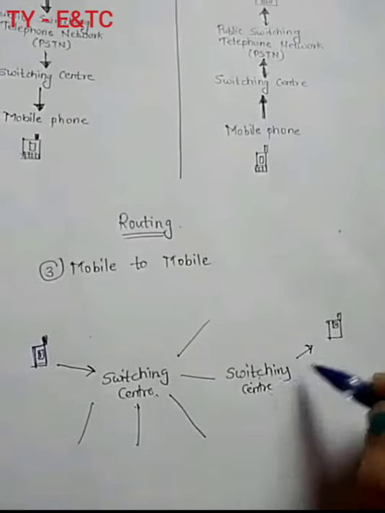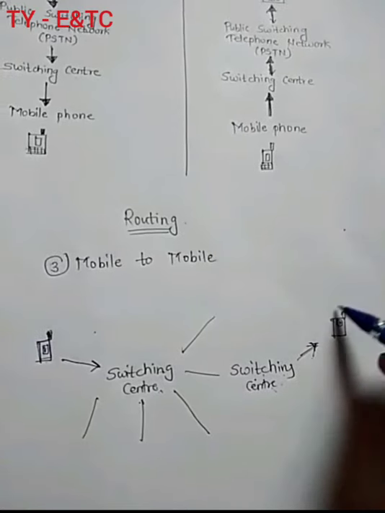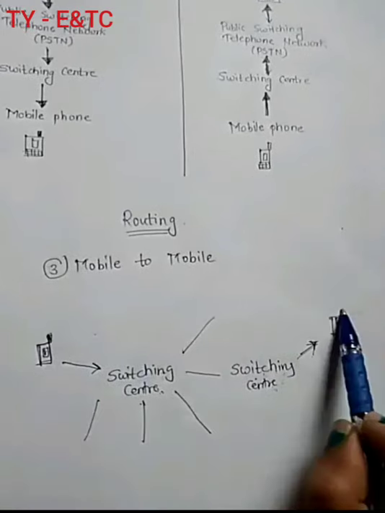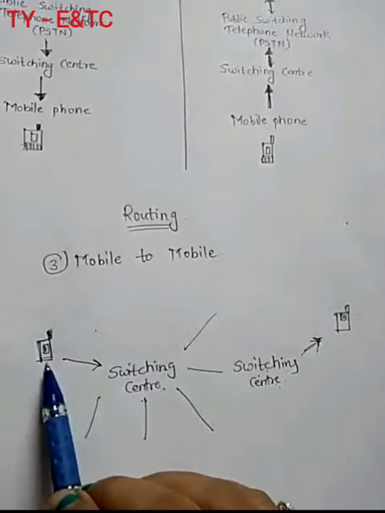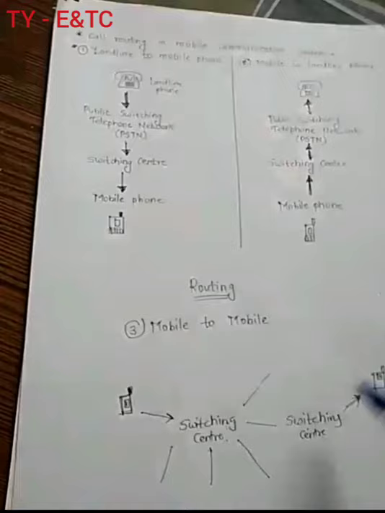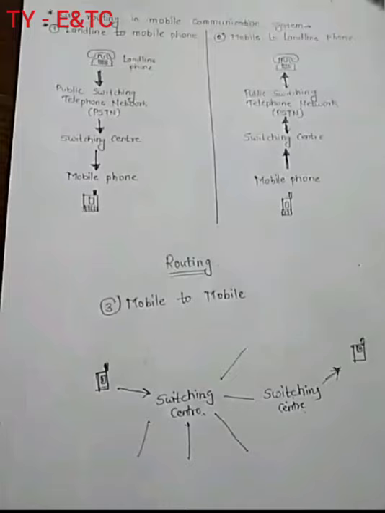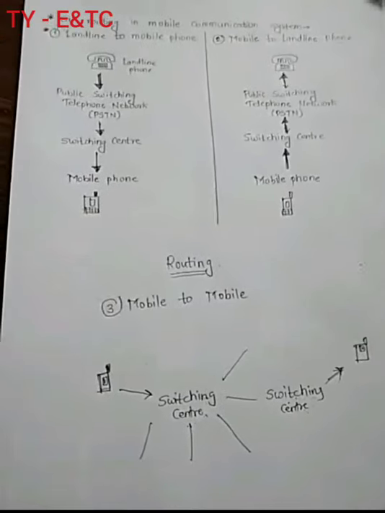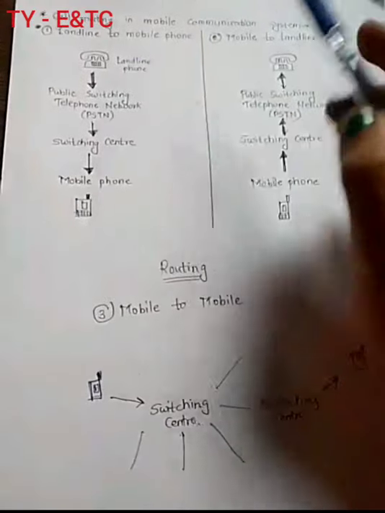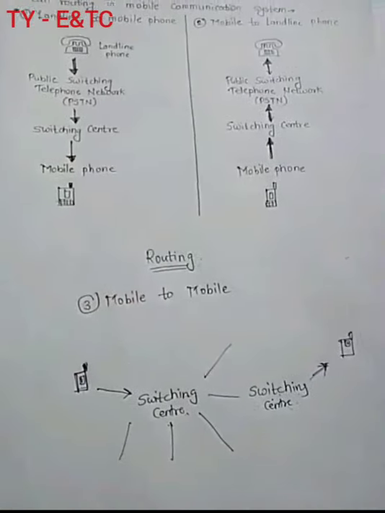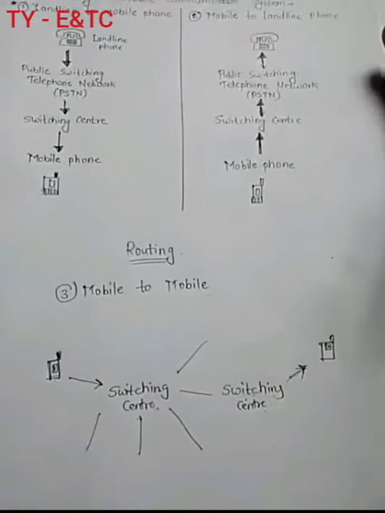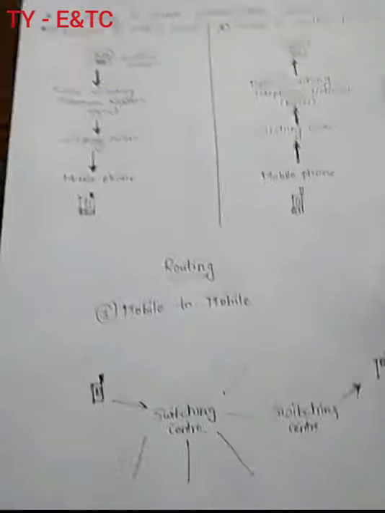So it will transfer the signal back to the base station nearby to this user, and then this user will get the signal. And then we can say the call has been routed from the first user to the other. So with the help of a diagram also you can explain how a call can be made or how a call can be routed from landline to mobile, mobile to landline, or mobile to mobile. Okay, so this was a small concept regarding the routing process or call origination process.